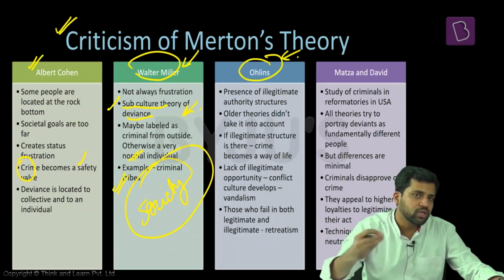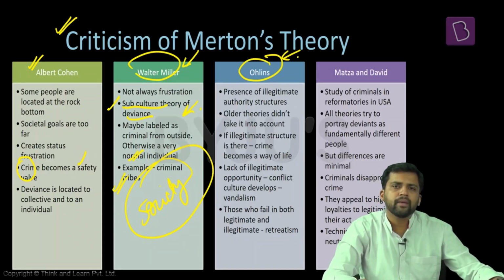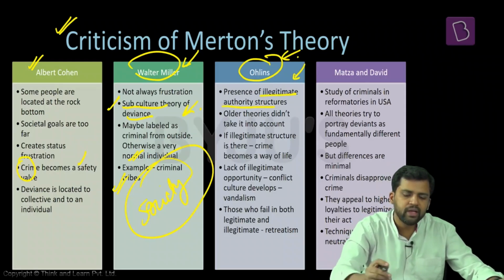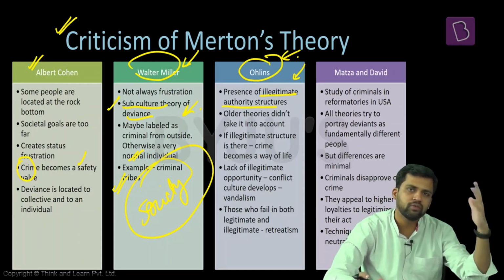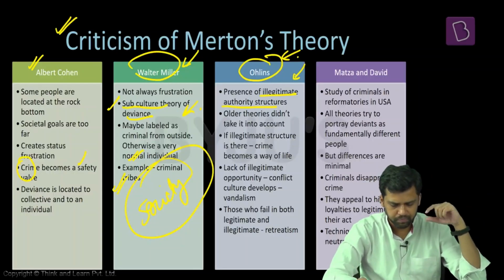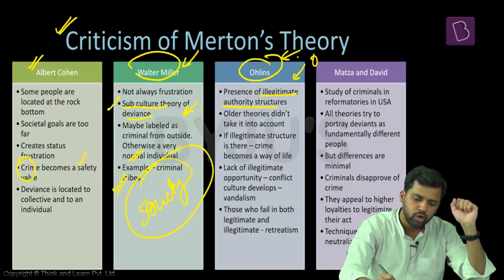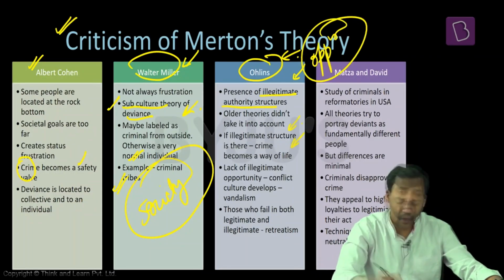Now, Hollins again talks about some other dimensions, some extra dimensions here. He says that in certain societies, there can be illegitimate opportunity and illegitimate authority structures. Now, in a society, there are certain means for achieving success. For example, education is one of those means, education, occupation. But in certain societies, an illegitimate opportunity structure might also develop. If there is an illegitimate opportunity structure, crime becomes a way of life.